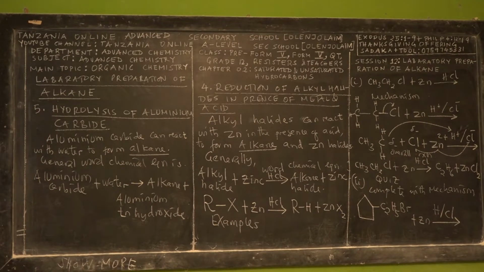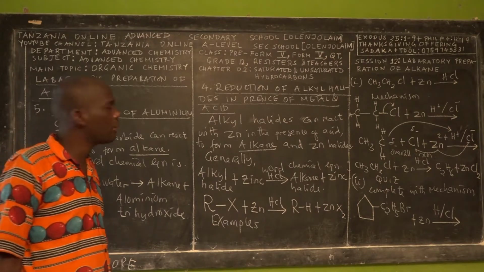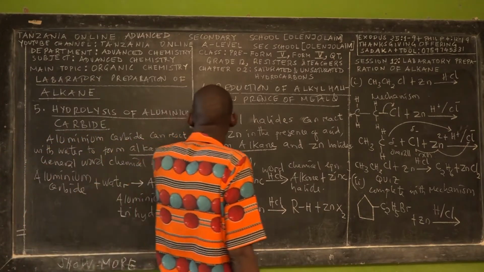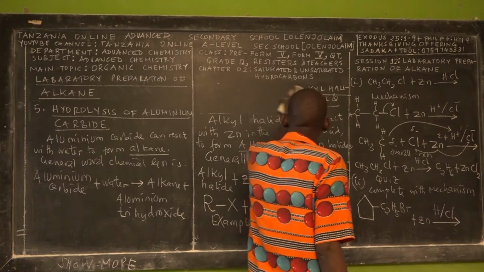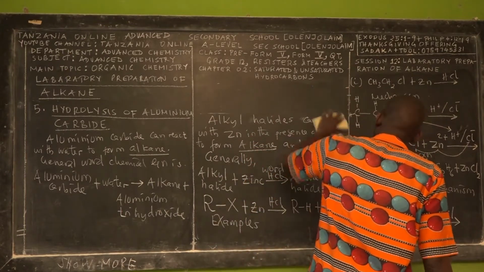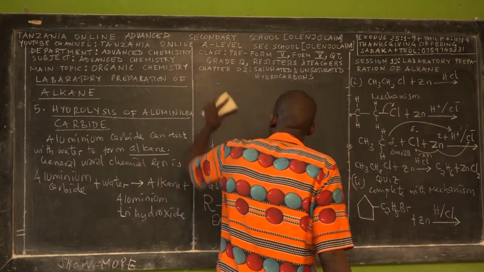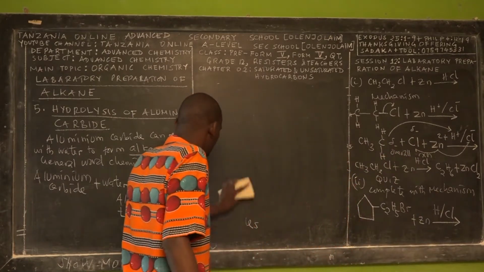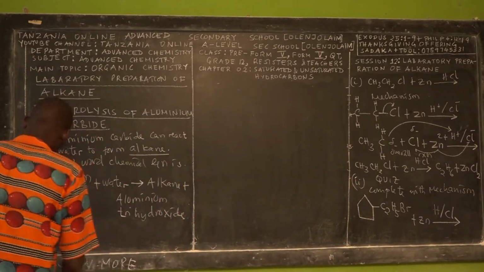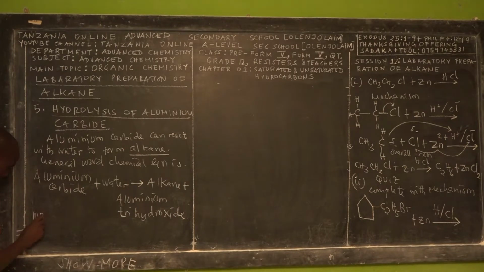Okay. So you say aluminium carbide. This is a compound made by aluminium and carbon atoms. I know that for many advanced secondary students, aluminium carbide is a new compound for them.